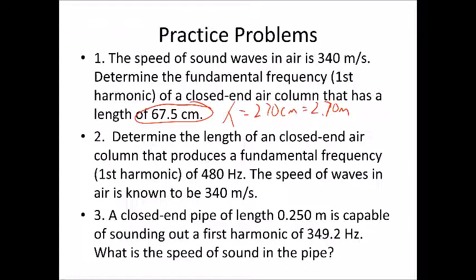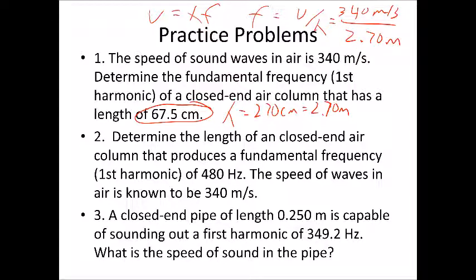Now we're trying to find the frequency. So we know that speed equals wavelength times frequency. Frequency equals speed divided by wavelength. So let's take our speed, 340. Let's divide that by our wavelength in meters, 2.7 meters. So 340 divided by 2.7. We end up with a frequency of about 126 hertz on this one.